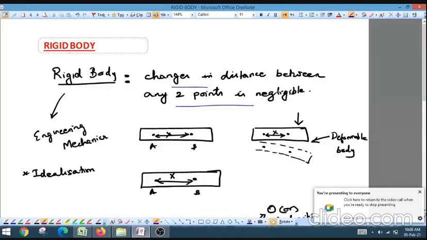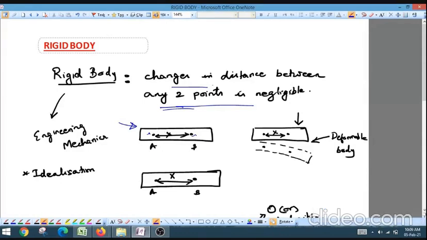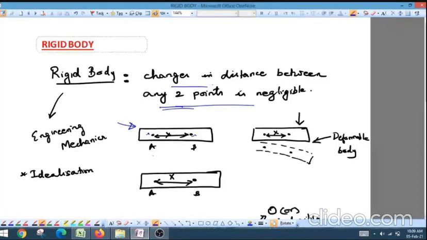A rigid body is a body in which the changes in distance between any 2 points is negligible. If you are having a body like this, consider any 2 points A and B. The distance between the point A and B, assume it as x. After some force acts on the body, you consider some force acting on any direction.